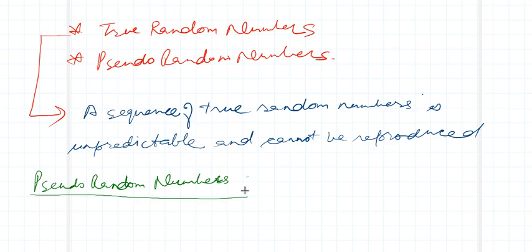As we cannot reproduce true random numbers, we will try to produce random numbers using certain computer programs or any other method, but they are like true random numbers, but not exactly true random numbers, right? So these are known as pseudo random numbers. So there are different methods to generate pseudo random numbers, right?